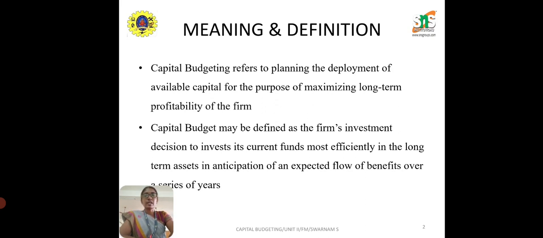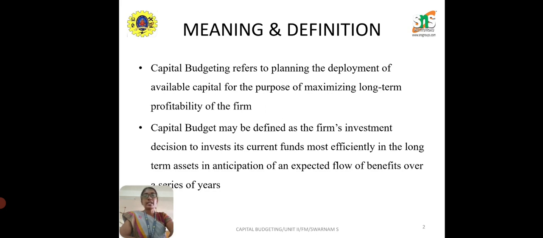When we talk about investment, normally we will invest in long term as well as short term assets. If you have been investing in short term assets, that comes under working capital. But if you have been investing your funds in a long term project or long term assets, it will come under capital budgeting. So capital budgeting, in the sense, you will deploy your current funds in any long term asset in anticipation that you will yield a benefit over a series of years.